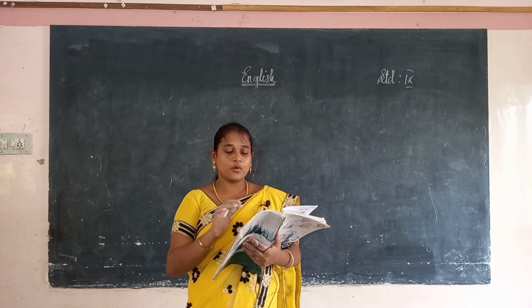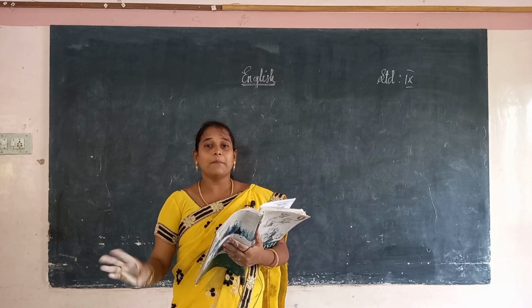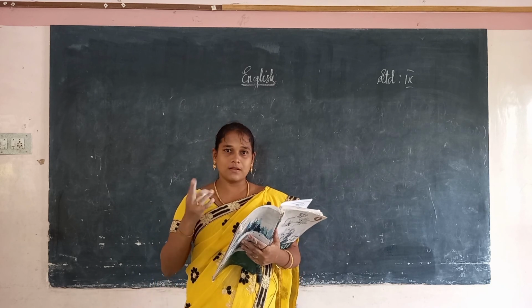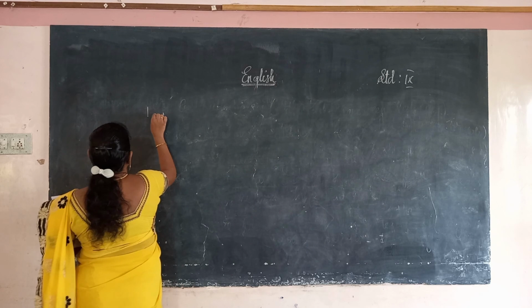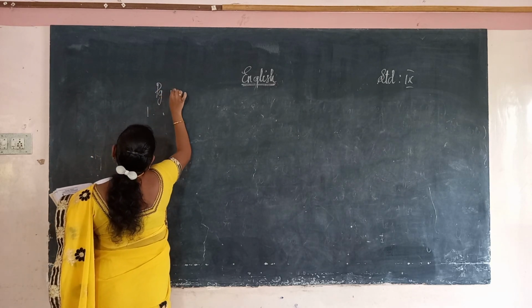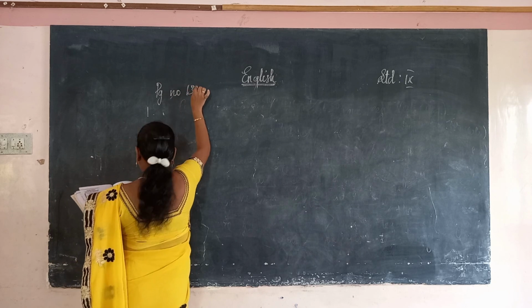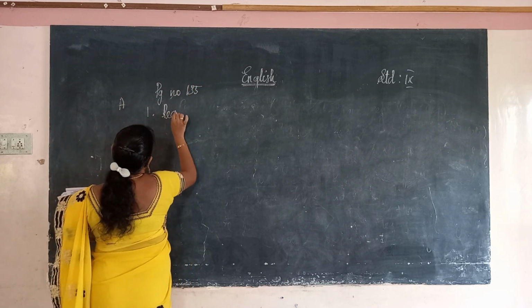The learned will not be there because it is a past tense. So we have 2 options, learn and learns. Which will be right? This is the exercise on page number 135, the A part. The first one is learn.